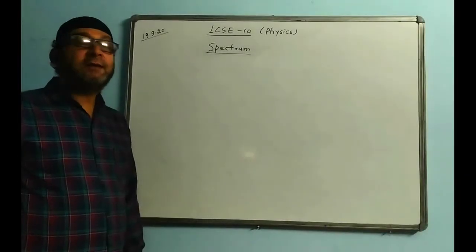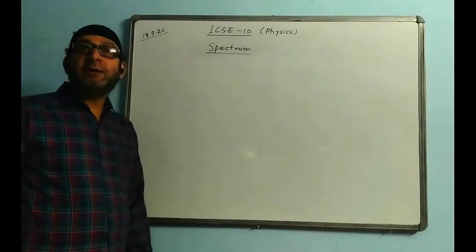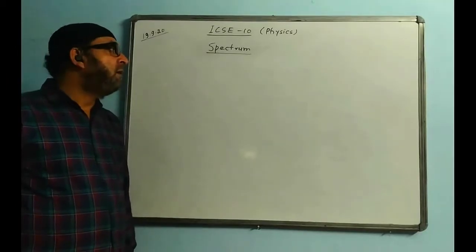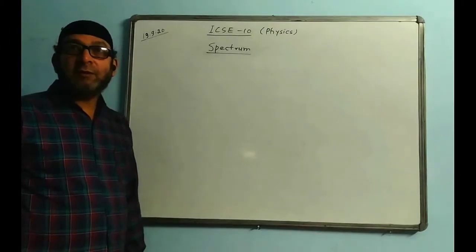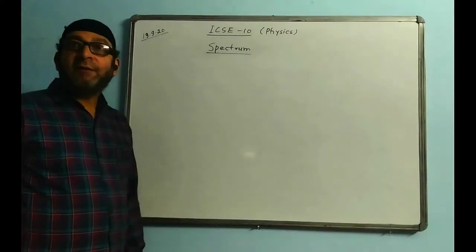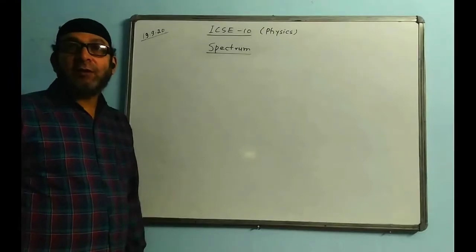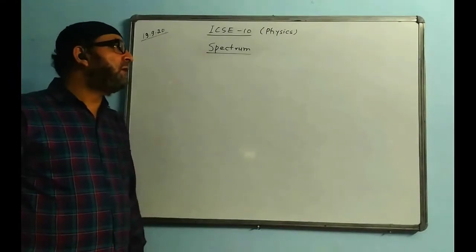What is dispersion? I said it is splitting of white light into its constituent colors. And those colors are VIBGYOR. Seven colors are there. Those seven colors are called a spectrum, but they are called the visible spectrum.